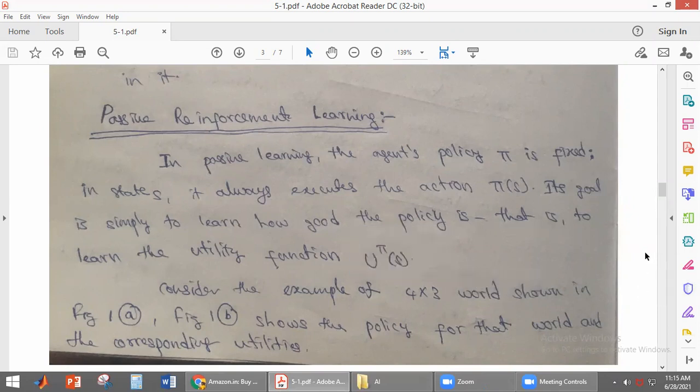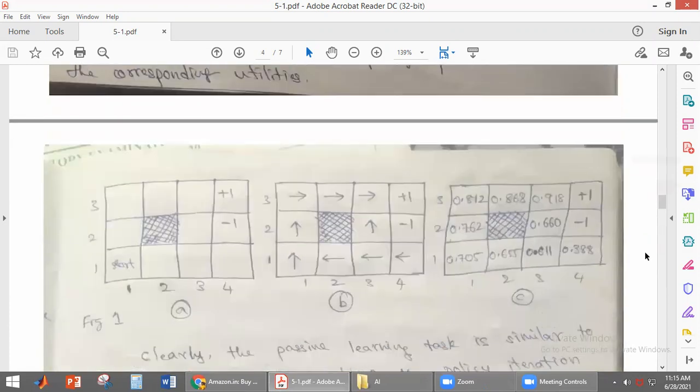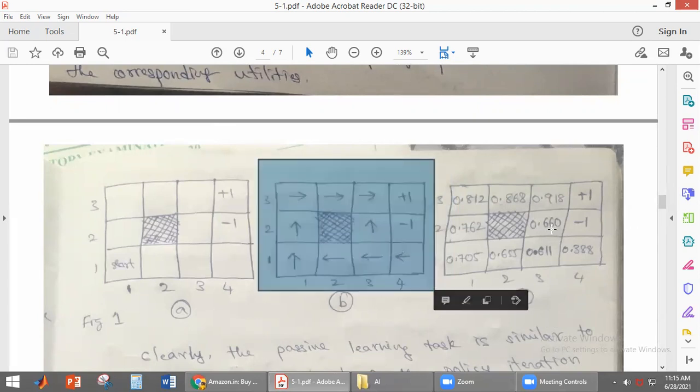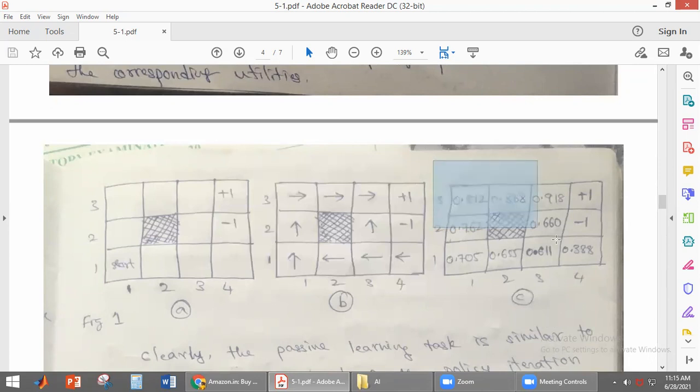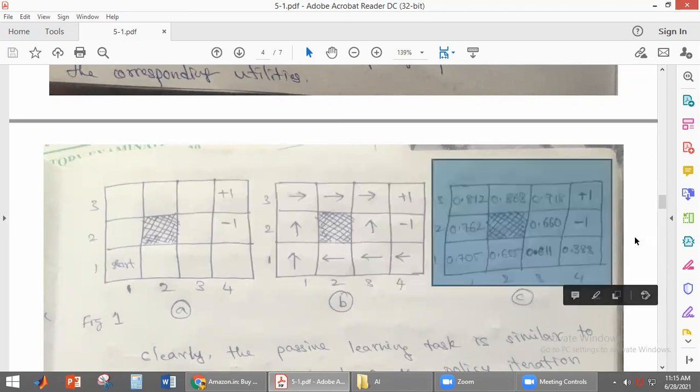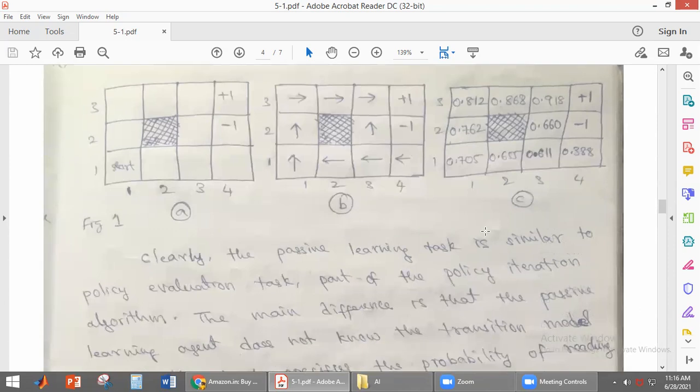Here we are considering the 4 by 3 world, students. This is the 4 by 3 world, which we have already discussed. The agent has to start from this location and terminate in one of these two terminal states, either the +1 state or the -1 state. This is the optimal policy for the 4 by 3 world, and these are the utility values for the 4 by 3 world. So from this, we know that passive learning has a fixed policy.